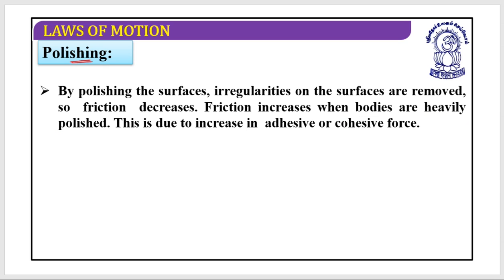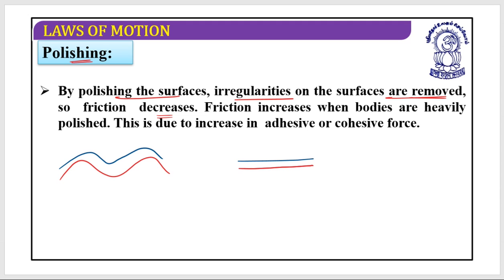Second approach is polishing. By polishing the surfaces, irregularities on the surfaces can be removed, so friction decreases. If you remember, in the beginning we were discussing these kinds of depressions and impressions. So if I polish the surface, it would be possible for me to generate this kind of surface approximately. So when I am able to produce this kind of surface, these irregularities have gone, and when these irregularities have gone, the friction decreases.